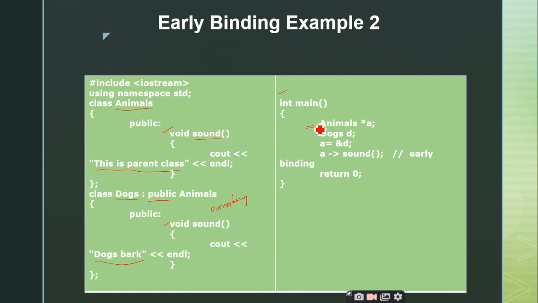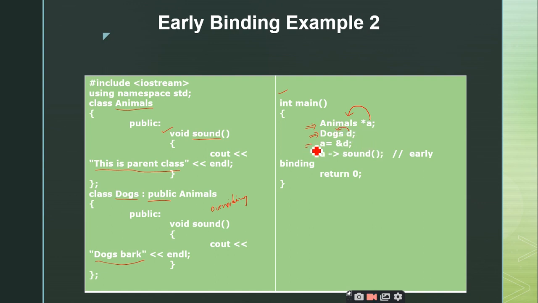What is the first statement in the main doing? A pointer variable to animal class. Right. We are creating a pointer A to the base class animals. And what is the second statement? Object creation to the subclass. We are creating an object D to the derived class dog.